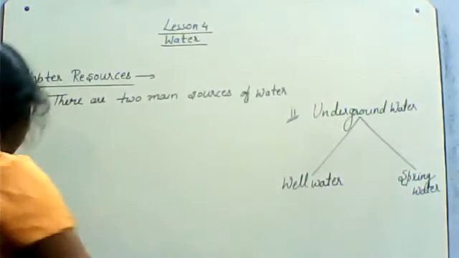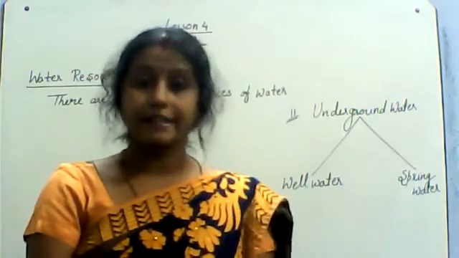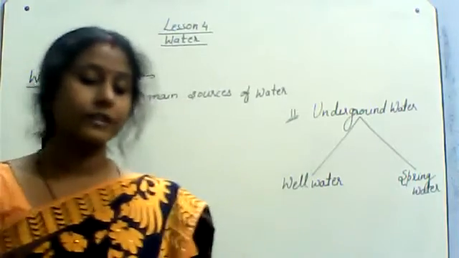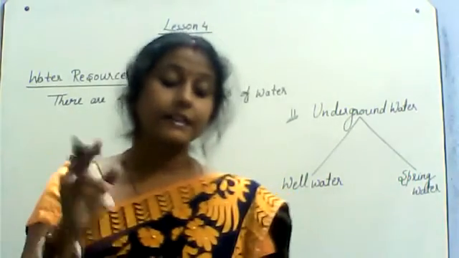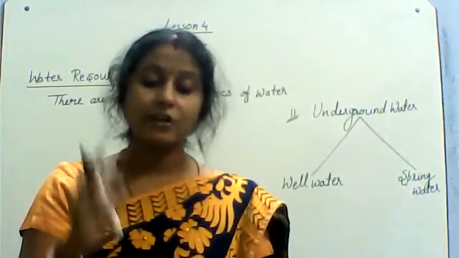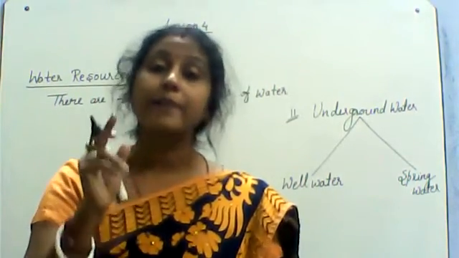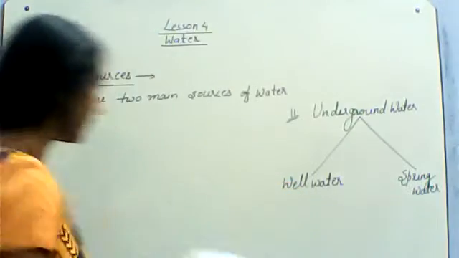It passes through several layers. It is given in your book. It passes through several layers of soil till it reaches hard rock, beyond which it cannot go further. These hard rocks are called impervious rock. About that I want to tell.